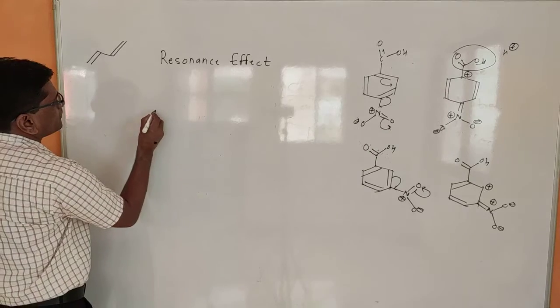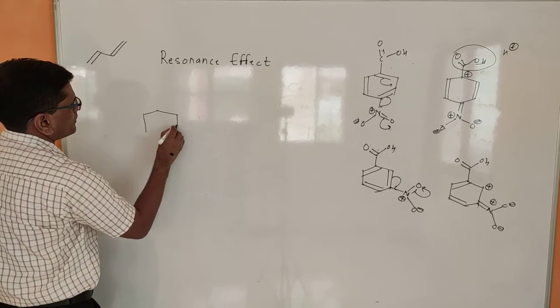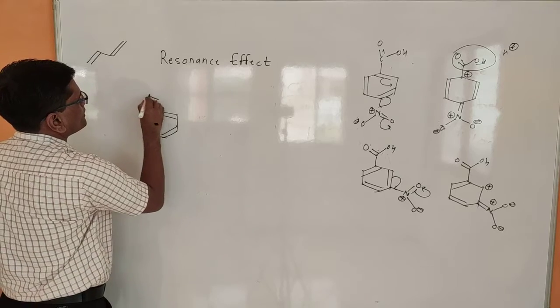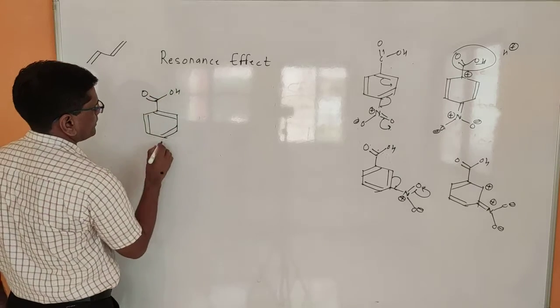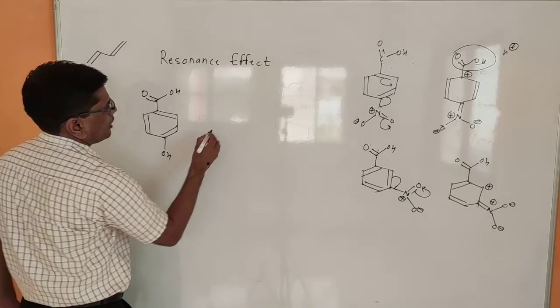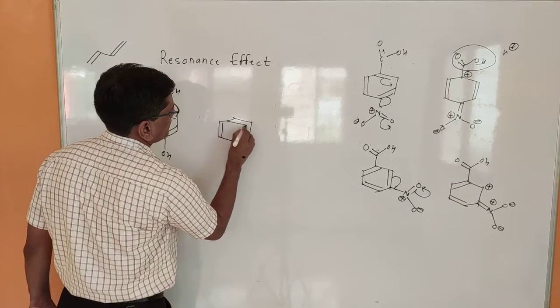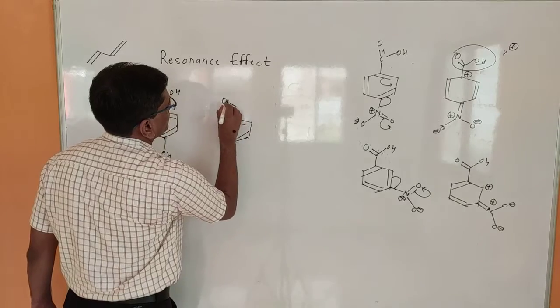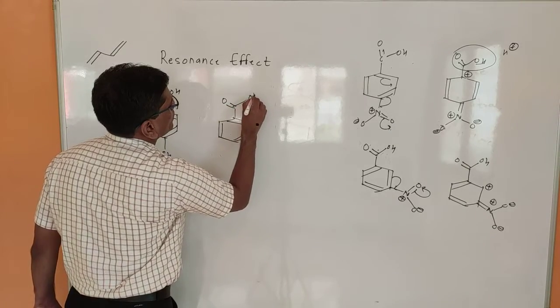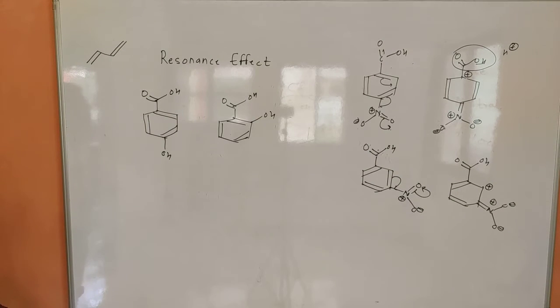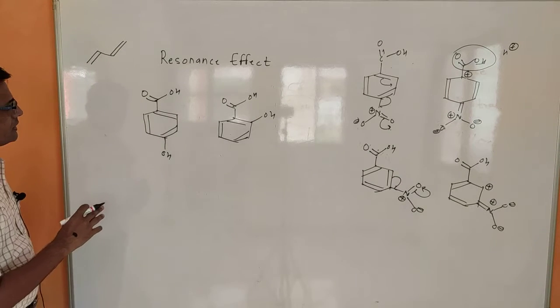When we compare para-hydroxybenzoic acid and ortho-hydroxybenzoic acid, which is the stronger acid?